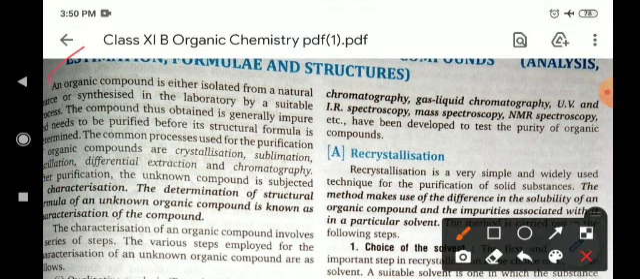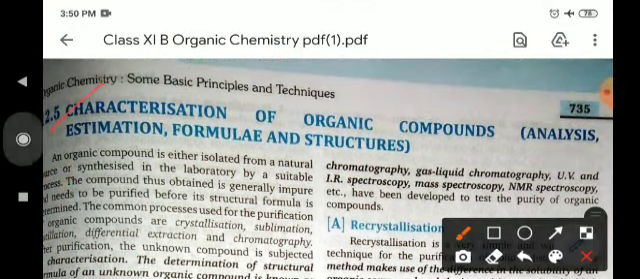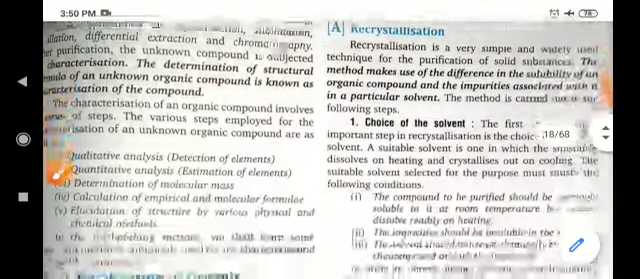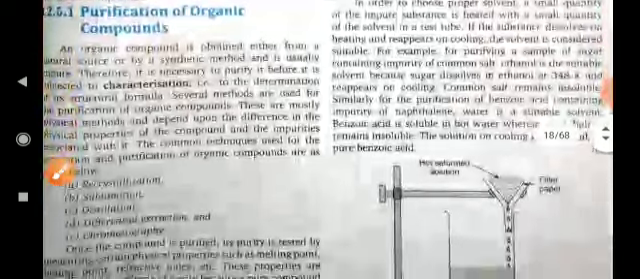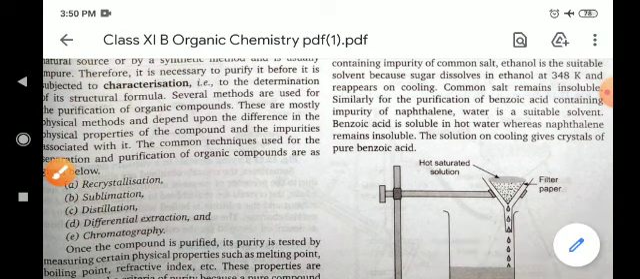In this part we will discuss the characterization of organic compounds, or analysis, estimation and formulation of structures. So first one is purification of organic compounds. The methods are recrystallization, sublimation, distillation, differential extraction and chromatography. We will discuss them one by one.